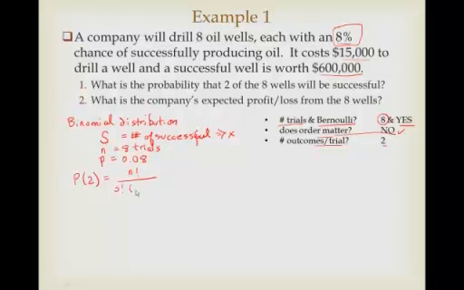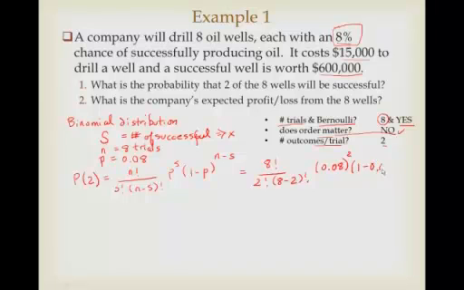In this case, it's going to be 8 factorial over 2 factorial times 8 minus 2 factorial, and then multiply that times 0.08 squared, and then times 1 minus 0.08, that's our Q, raised to the 8 minus 2 power, and all of that becomes 0.11.